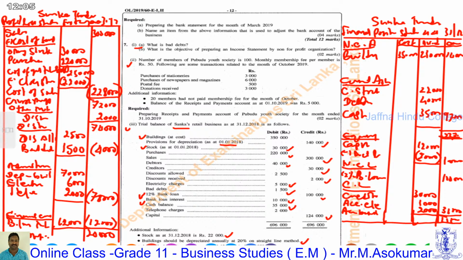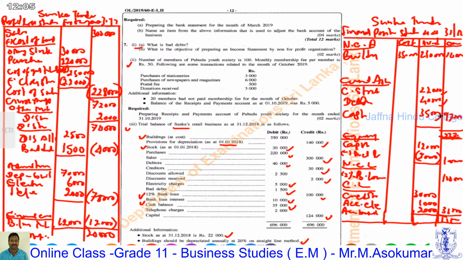The current assets: stock 22,000, debtors 40,000, cash in hand 35,000, altogether 22 plus 40 plus 35 equals 97, plus 140 is 237.